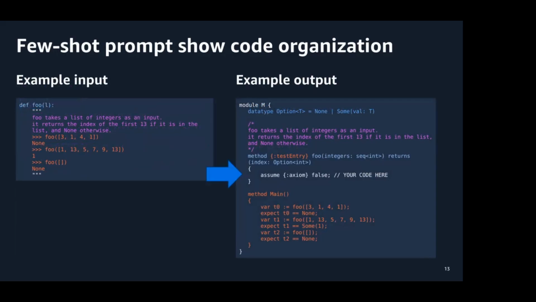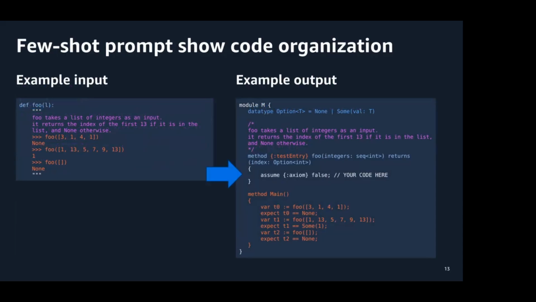Moreover, we also use few-shot prompting. That is, we provide generic input and output examples to guide the LLM towards returning a Dafny program that has the right structure for further processing. On the left, you see the type of input that the HumanEval benchmarks provide the tool with. It consists of a function signature, a docstring, and a few test cases, all in pseudo-Python style.